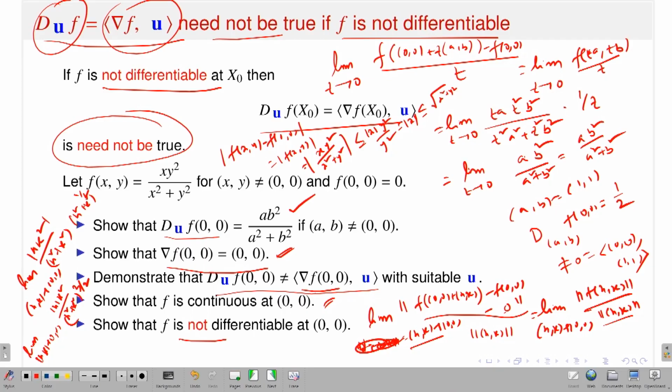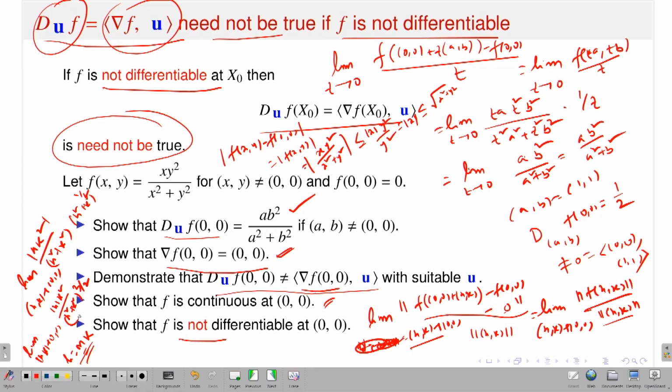Why? You just try by yourself. If I take h equal to m k, where m is some slope, and come to the origin through the path h equal to m k, then what will you see? The numerator will give you mod m k cubed, and the denominator also has m square k square plus k square.